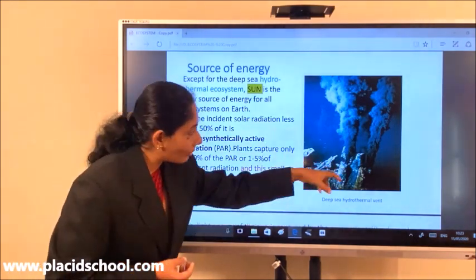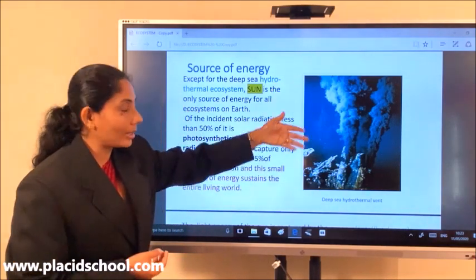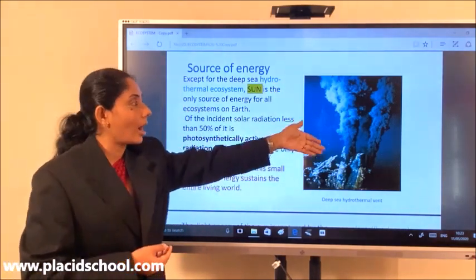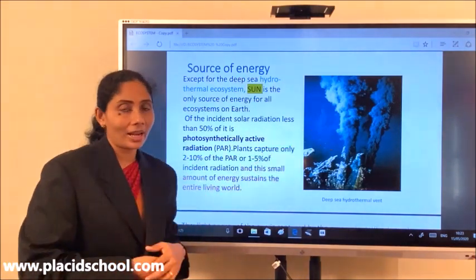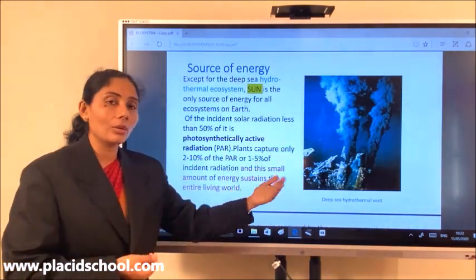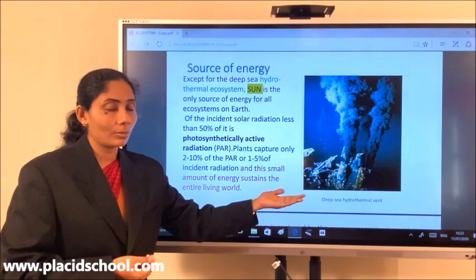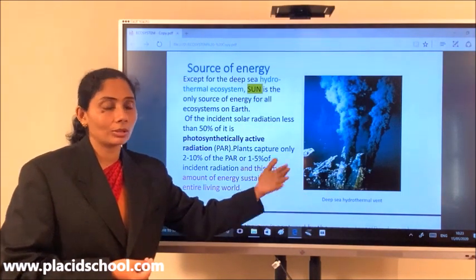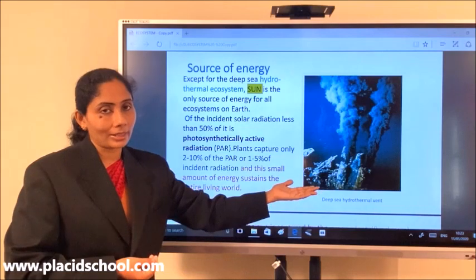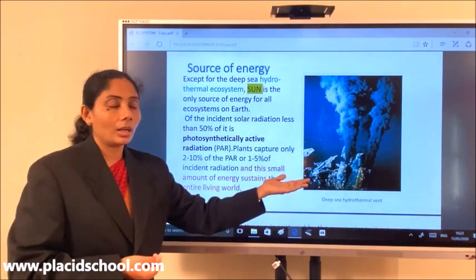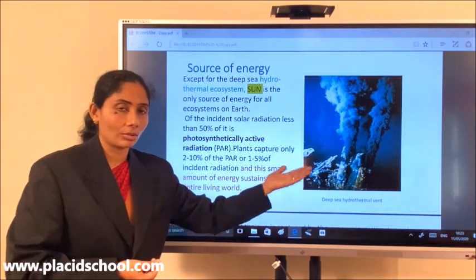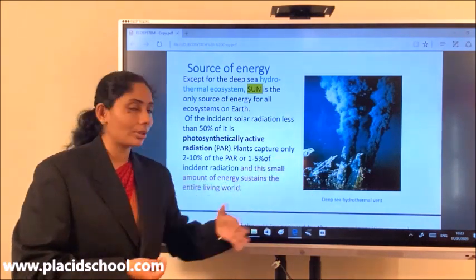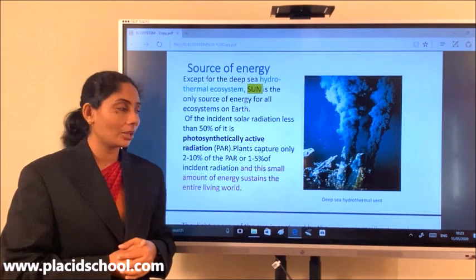From this chimney, boiling water along with chemicals emanates out. So this is a source of chemical energy like hydrogen sulfide, which will not be used by photosynthetic organisms, but by chemosynthetic organisms, which in turn form the source of food for the other organisms to survive in the deep sea hydrothermal ecosystem.